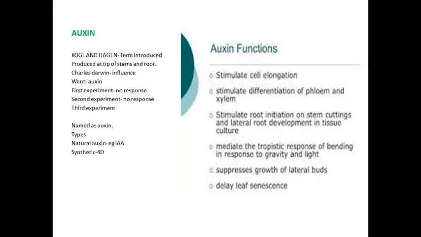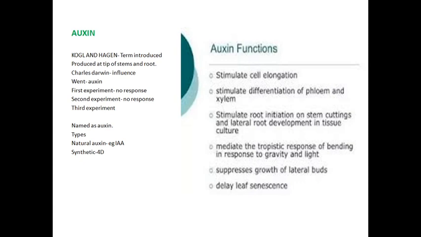The term was first introduced by the scientists Kogl and Haagen. Auxin was introduced by Kogl and Haagen. It is produced at the tip of the plant, the tip of the root.